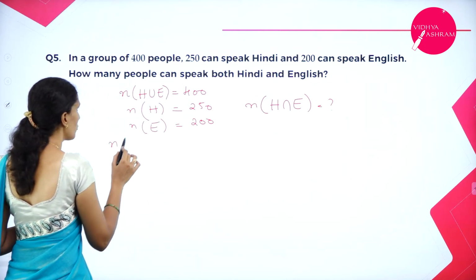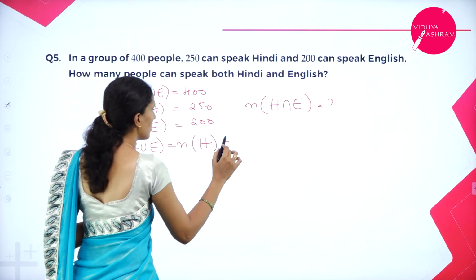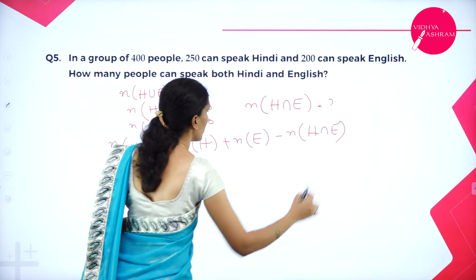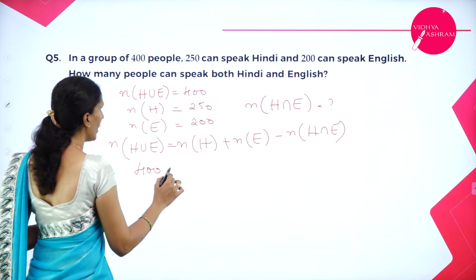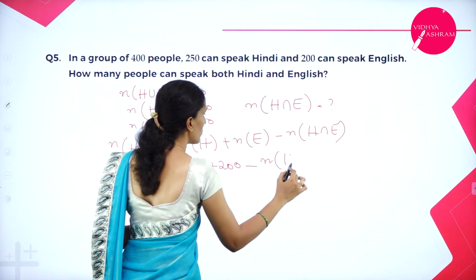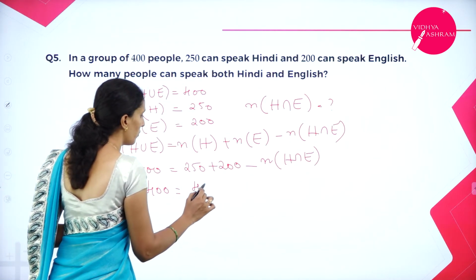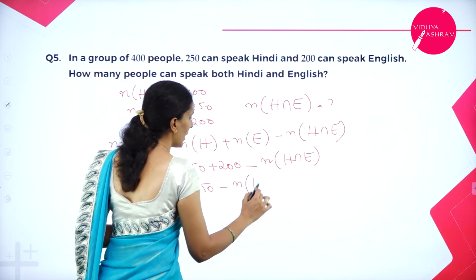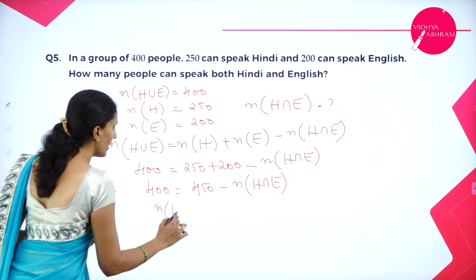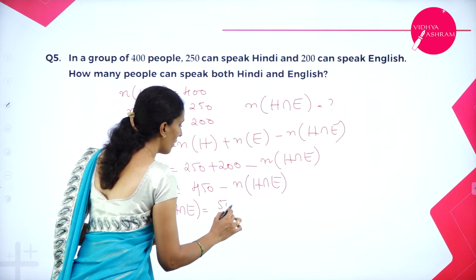So let me convert this into a formula. It is N of H union E equals N of H plus N of E minus N of H intersection E. So here I have 400 equals 250 plus 200 minus N of H intersection E. So 400 is equal to 450 minus N of H intersection E. If you calculate this, you will get N of H intersection E as 450 minus 400.